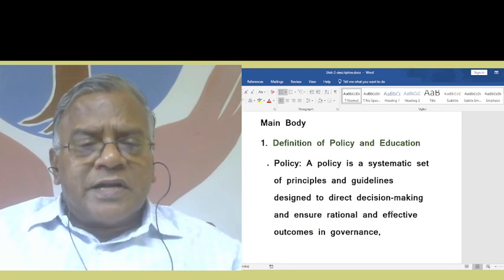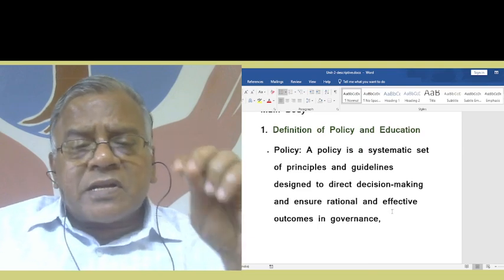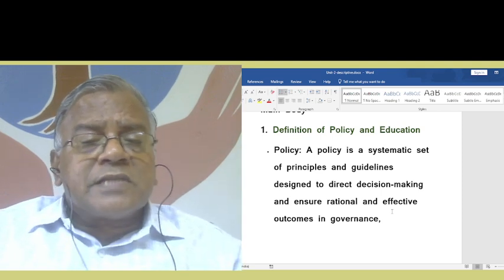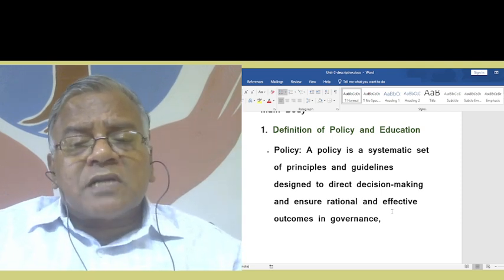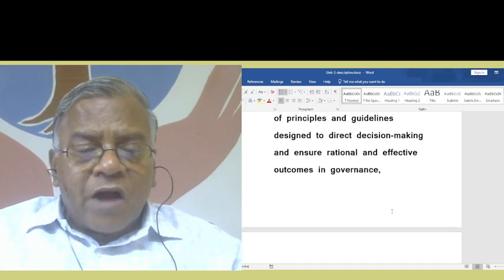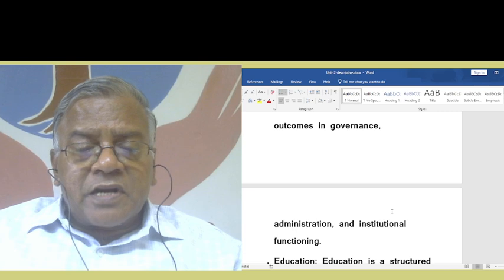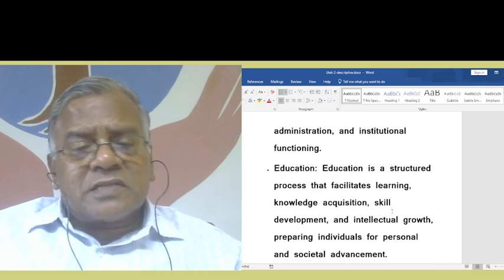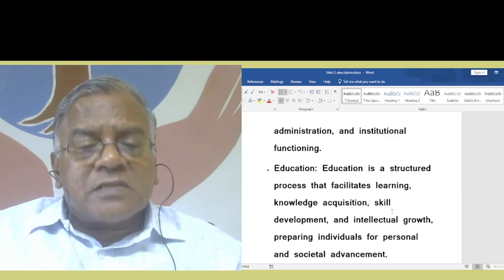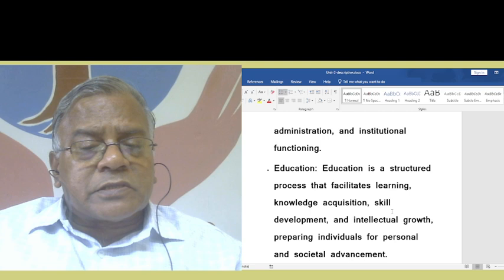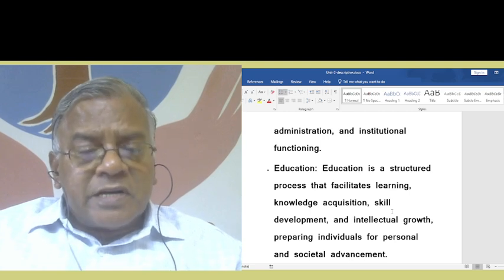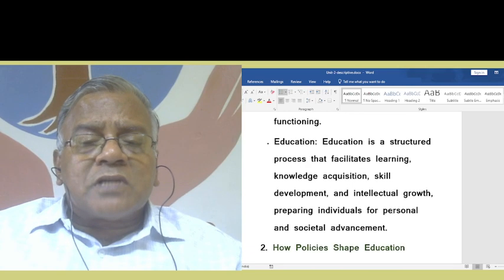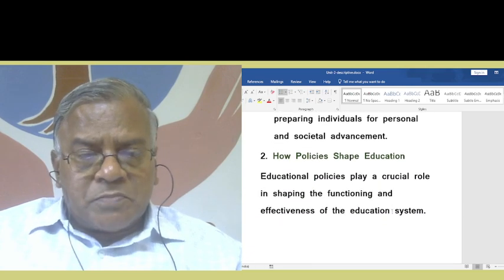Definition of policy and education. A policy is a systematic set of principles and guidelines designed to direct decision making and ensure rational and effective outcomes in governance, administration, and institutional functioning. What is education? Education is a structured process that facilitates learning, knowledge acquisition, skill development, and intellectual growth, preparing individuals for personal and societal advancement.